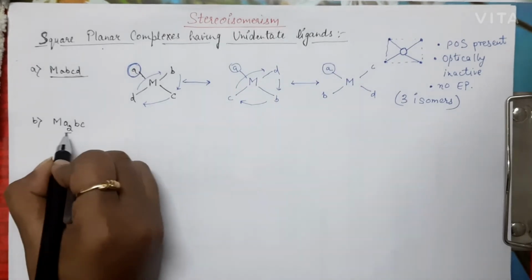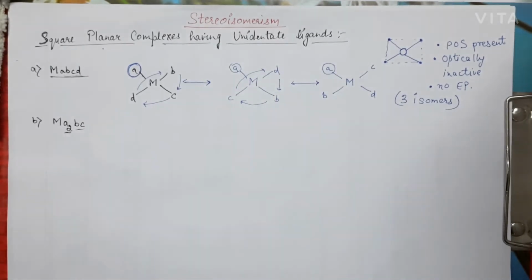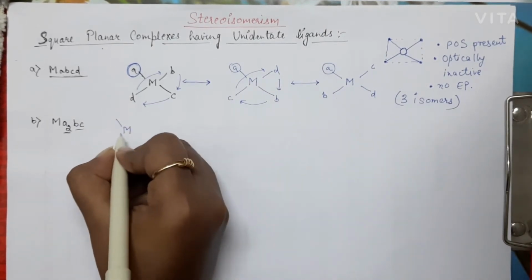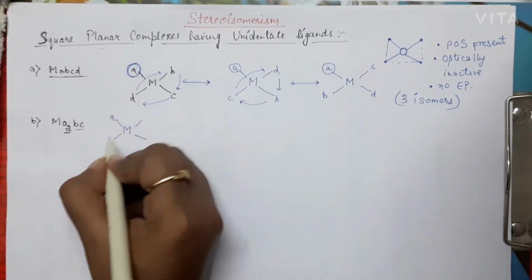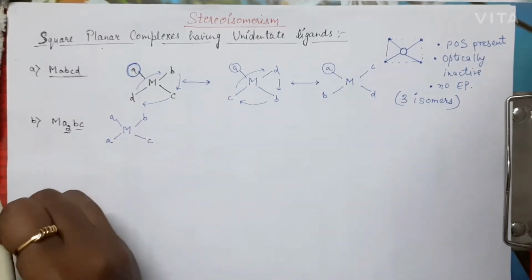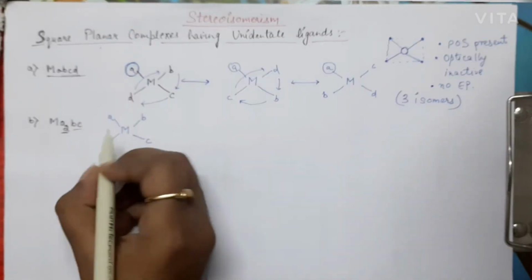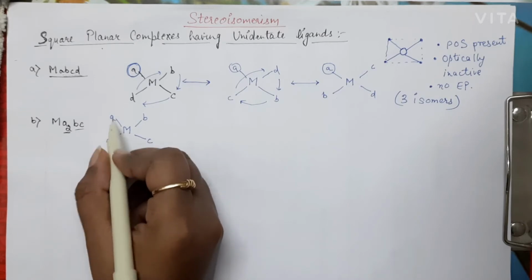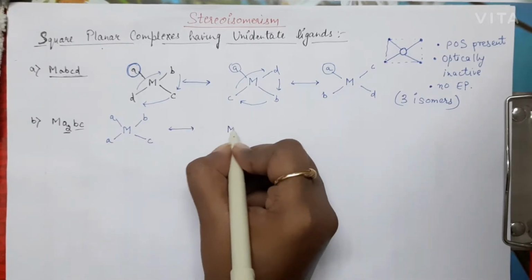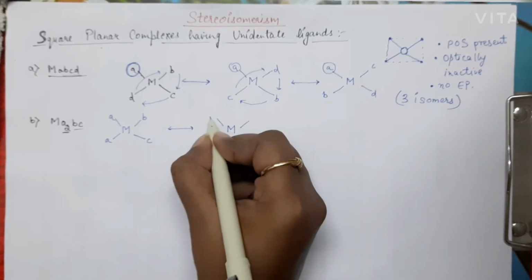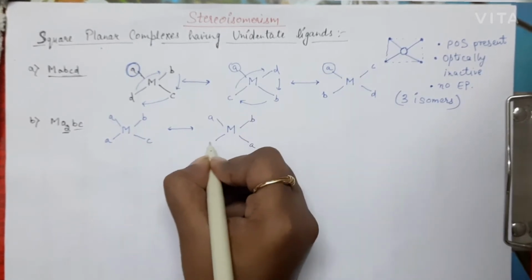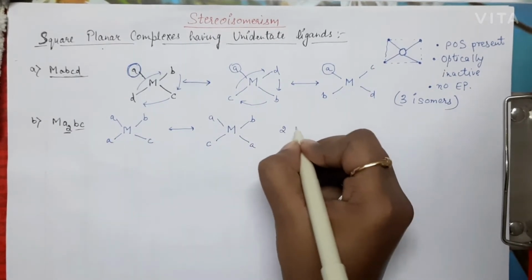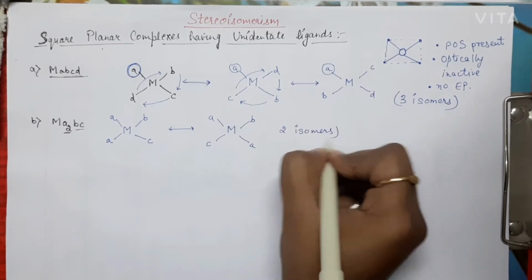Now with this we will move on to the second type of complex, which is MA2BC. That is, 2 ligands are the same and 2 are different. So what happens here, we have a metal, we have 2 A attached here and B and C here. Now these 2 A are the same, and they are adjacent to each other. What we can do here is give them a transposition. So these are the 2 isomers possible for this kind of complex.